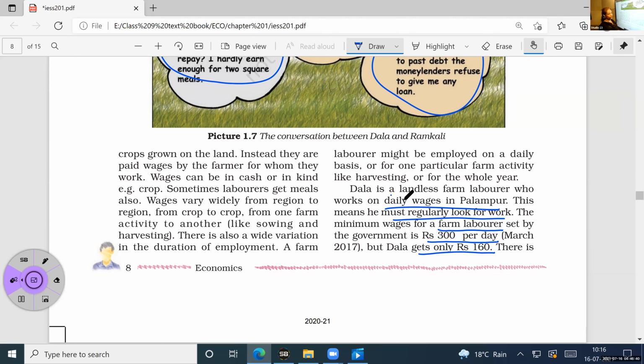Okay, you think of laborers in our Kerala state compared to the other state. What do you feel here, laborer? Here the number of laborers is very less. But what happens in Dala's place? There are more laborers. So to get a job, they will say, okay, you give less amount of money, I will work. But that doesn't happen in other areas where laborers are very less. Okay, so that is one reason they have given related to the less wage for the laborers.